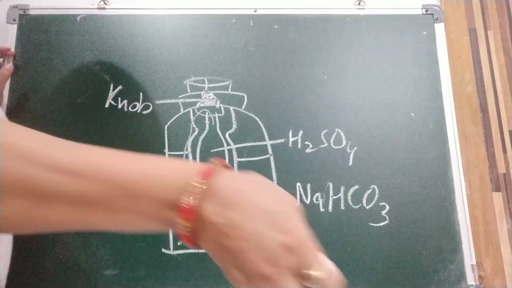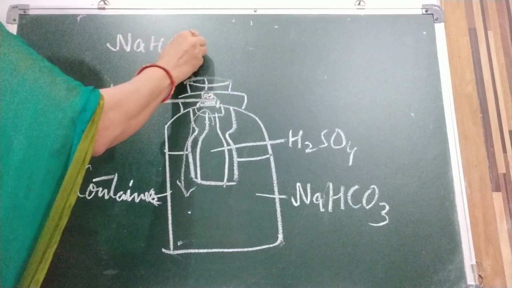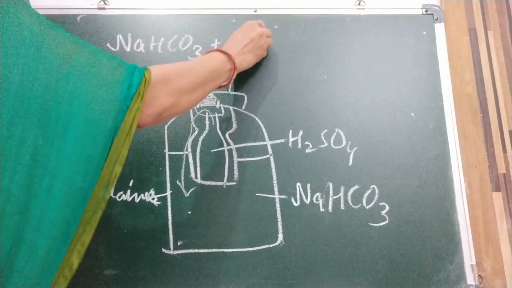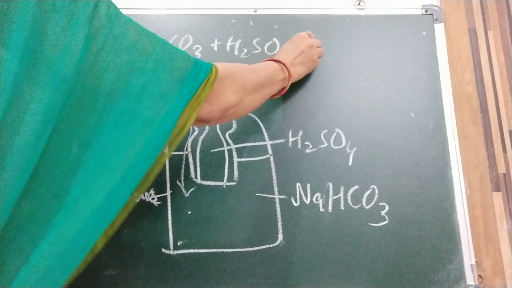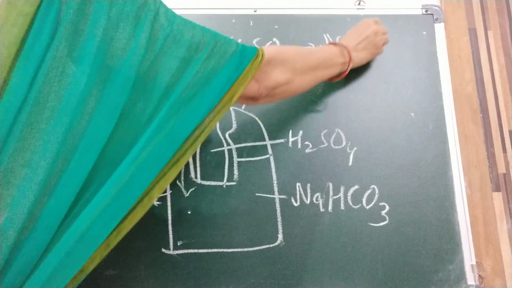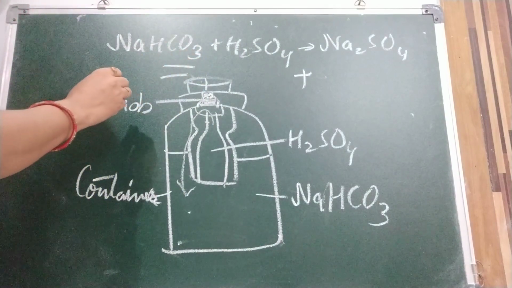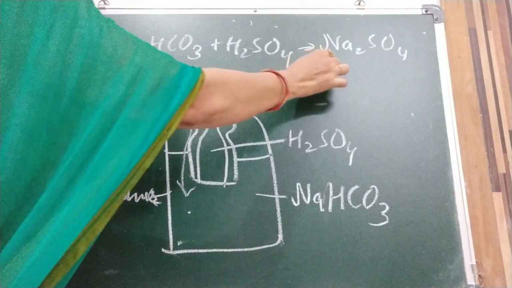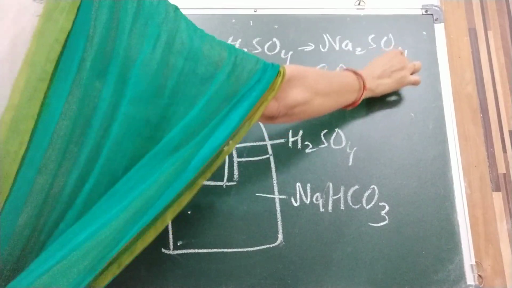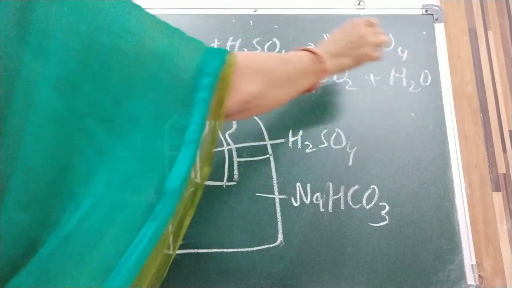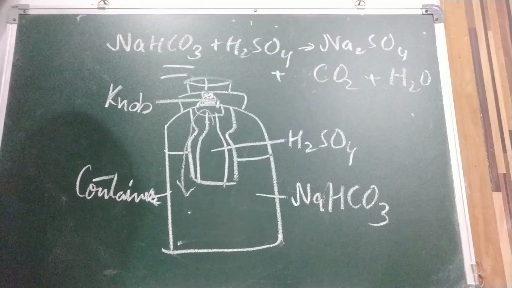So this is the reaction: sodium bicarbonate reacts with concentrated sulfuric acid to form sodium sulfate, Na2SO4, plus carbon dioxide, CO2, plus water. And children, you know the function of water is to cool down and reduce the ignition temperature.